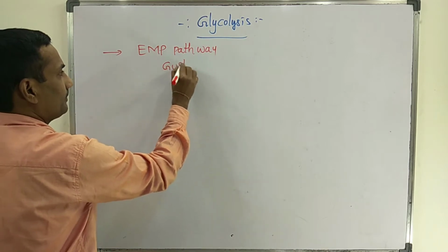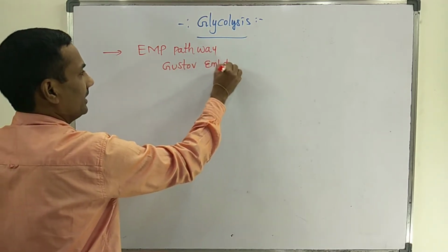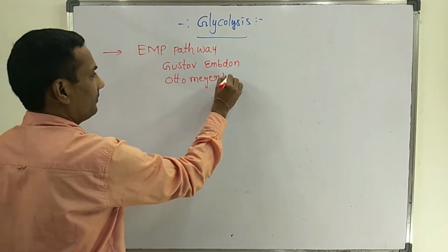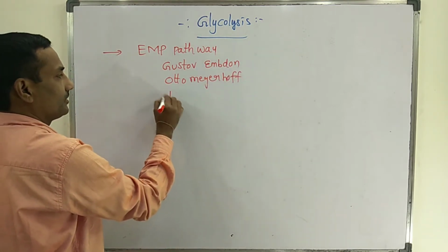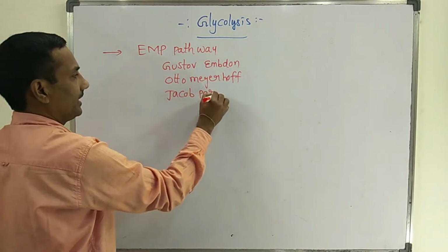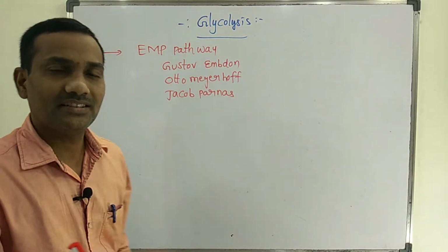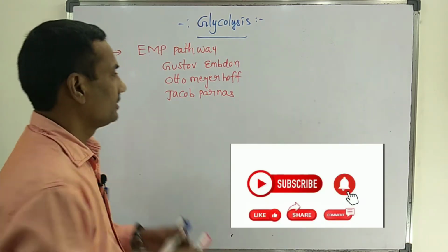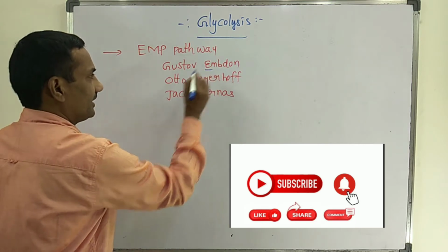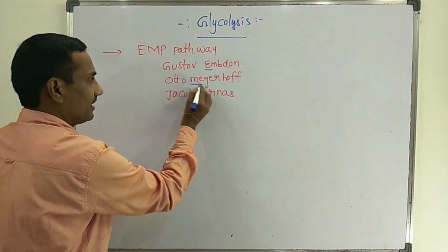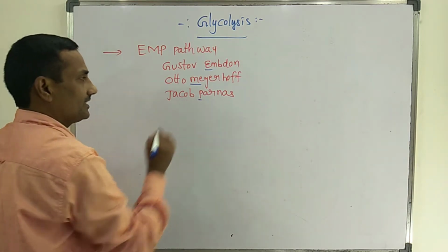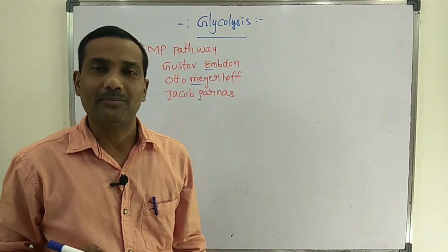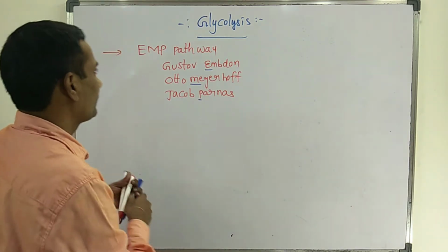The first scientist, Gustav Embden, then Otto Meyerhof, and next Jacob Parnas. These three scientists described the entire glycolysis pathway. The first letter of Embden is E, of Meyerhof is M, of Parnas is P, so this pathway is named the EMP pathway.